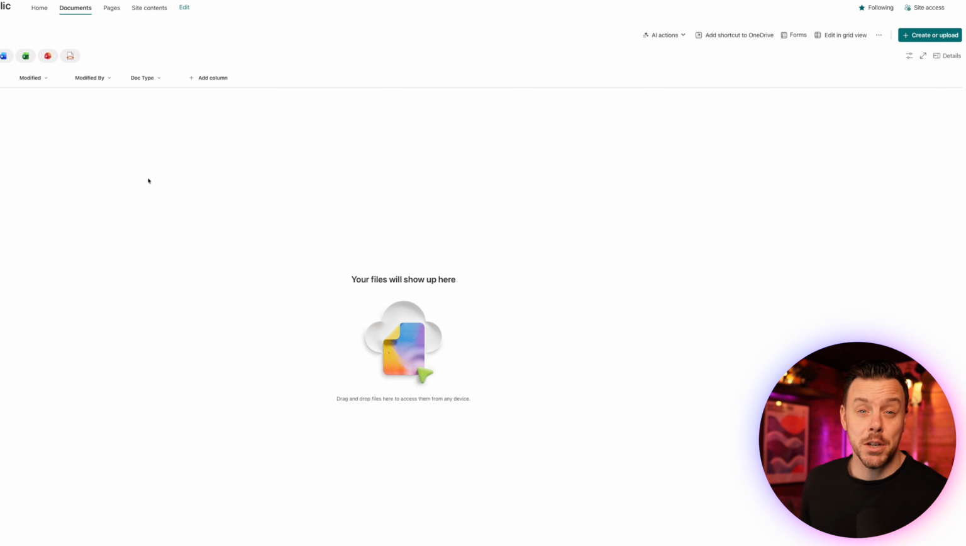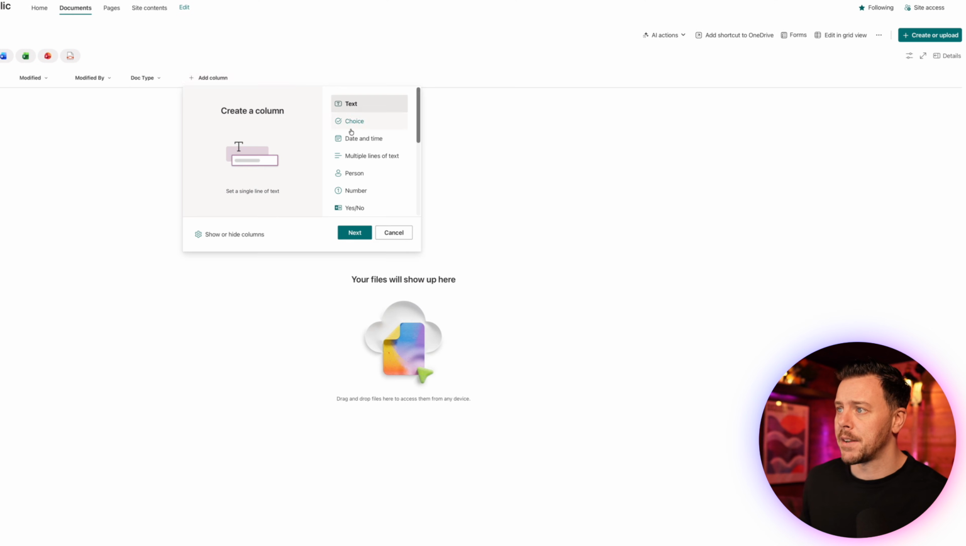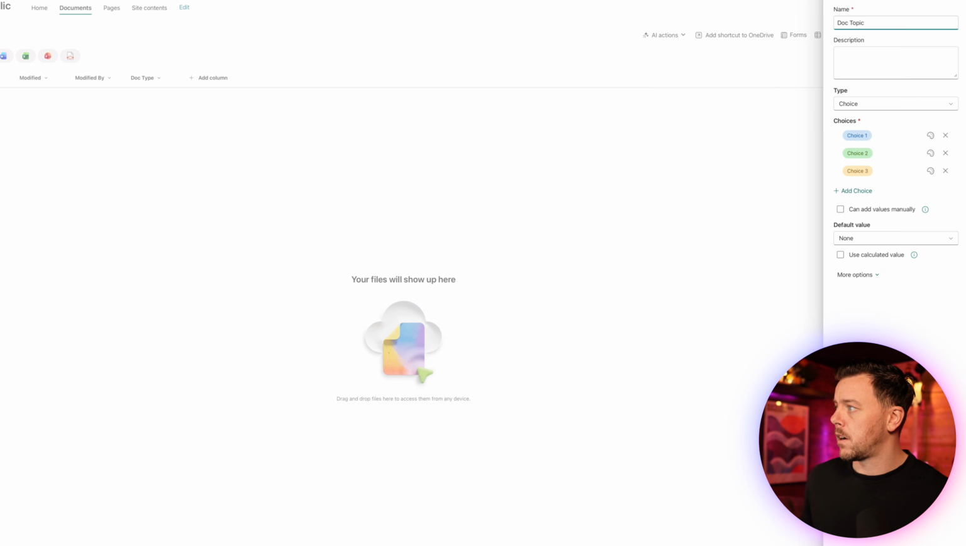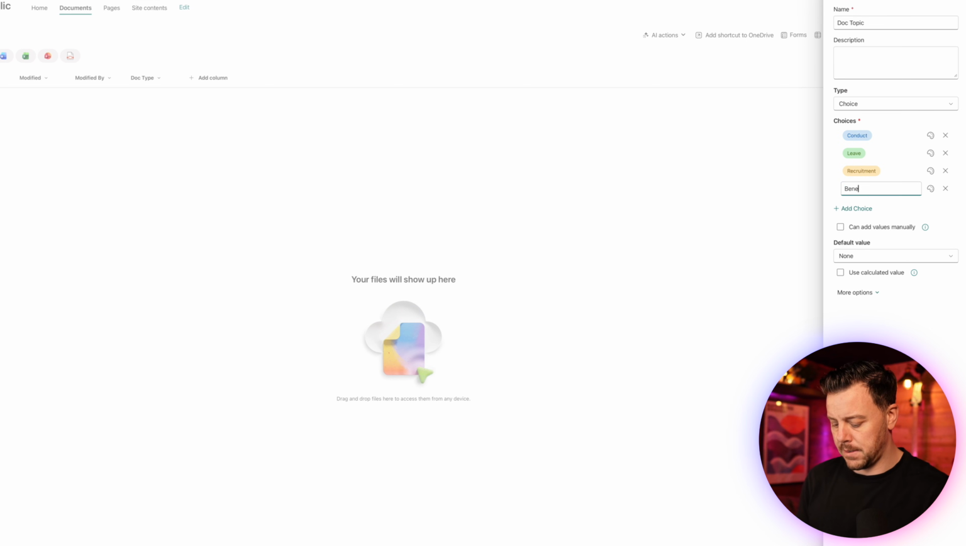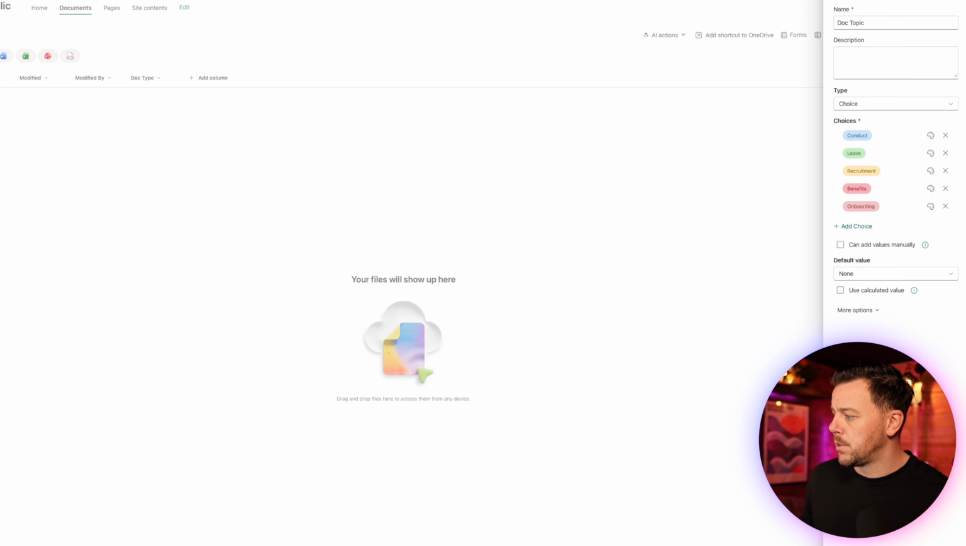And the next we'll add is our document topic. So same thing again, add column, choice, doc topic, and then we'll just add in what we had from our inventory spreadsheet. So conduct, leave, recruitment, benefits, and finally onboarding. Everything else is fine, so we'll say save.